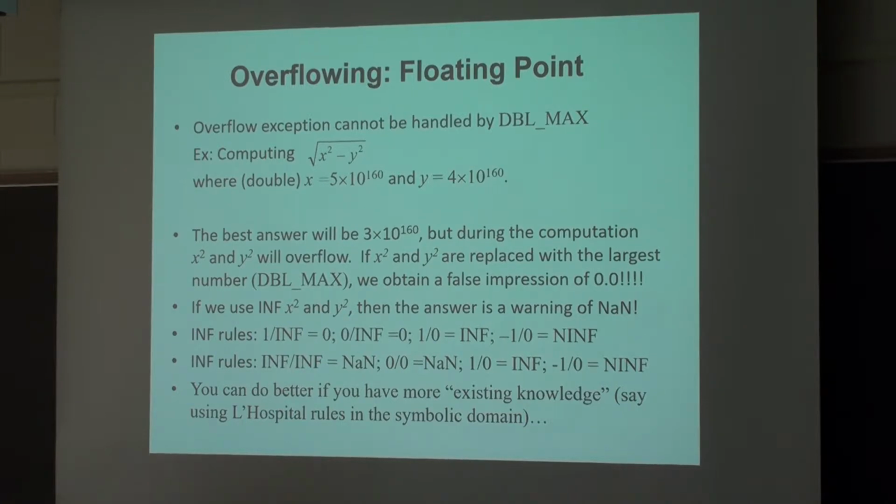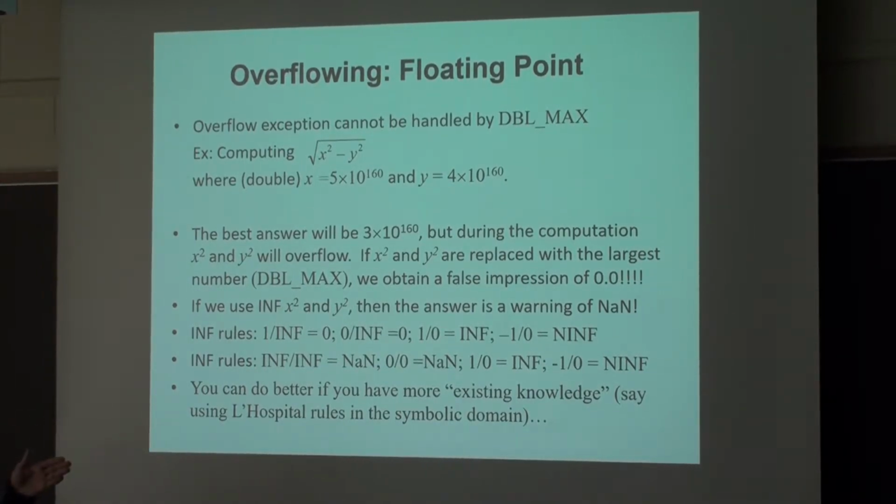Infinite is a special case when the exponent is all 1s and the mantissa is 0. When the mantissa is not 0 and the exponent is all 1s, it's not a number. And when the exponent is all 1s and the mantissa is 0, sign bit 0 is infinite, sign bit 1 is negative infinite. That's just the way it is handled.